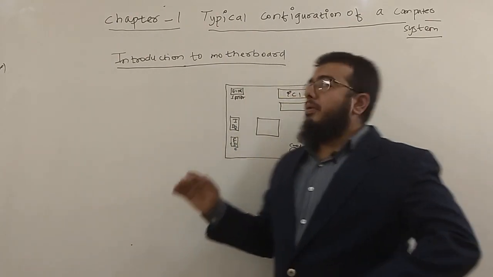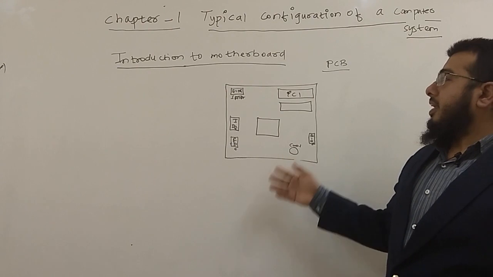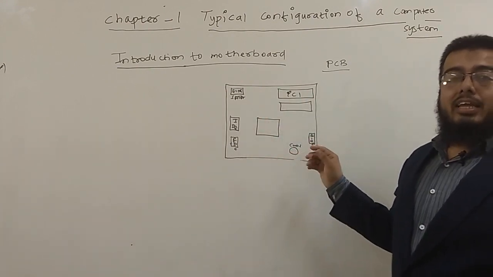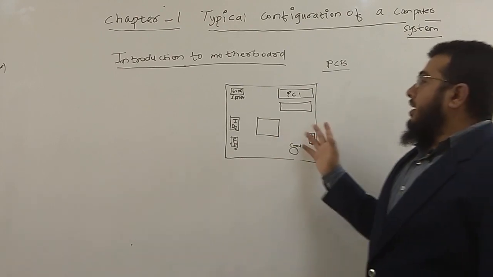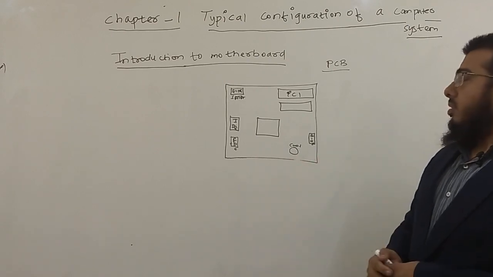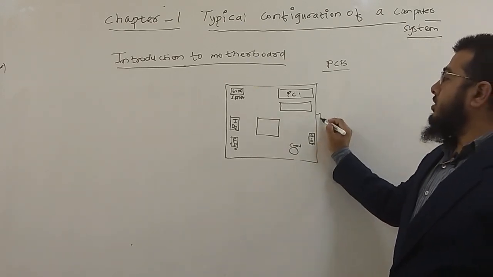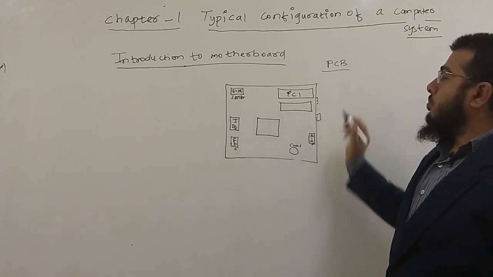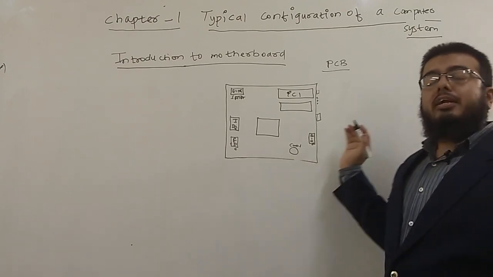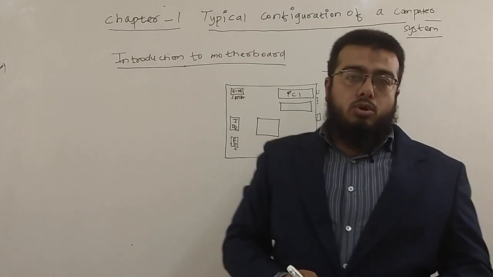Motherboard, also known as the printed circuit board or the large system board, contains all the components which are either directly or indirectly connected to it. Directly, these are the components which are already fixed, or you can say built in. Indirectly, through ports. You'll have several ports, like VGA port, sound port, USB port. Through these you'll be connecting several devices to it. So that is called the motherboard.